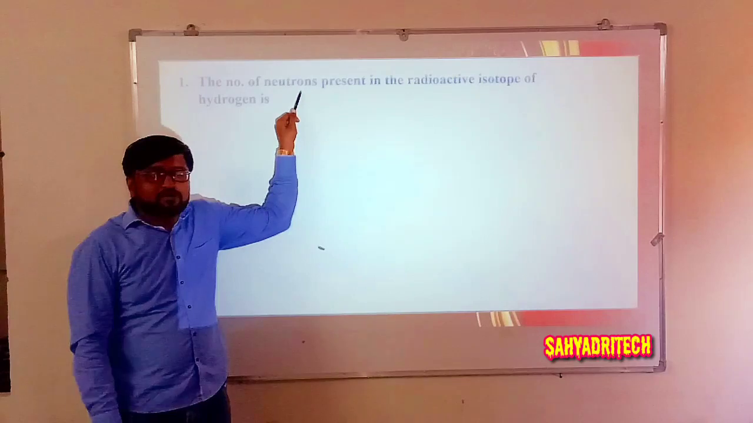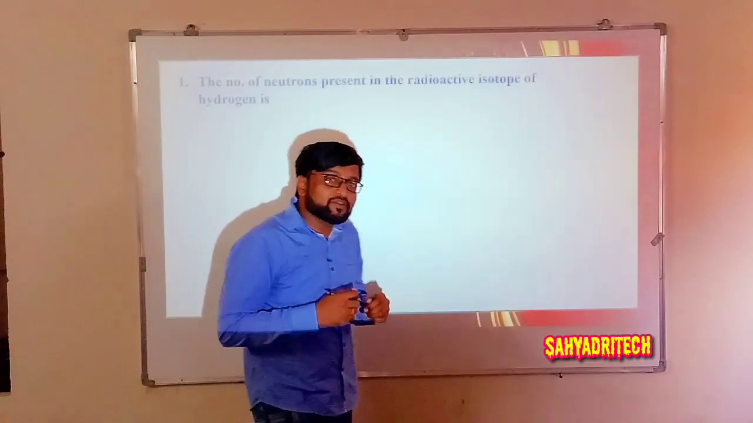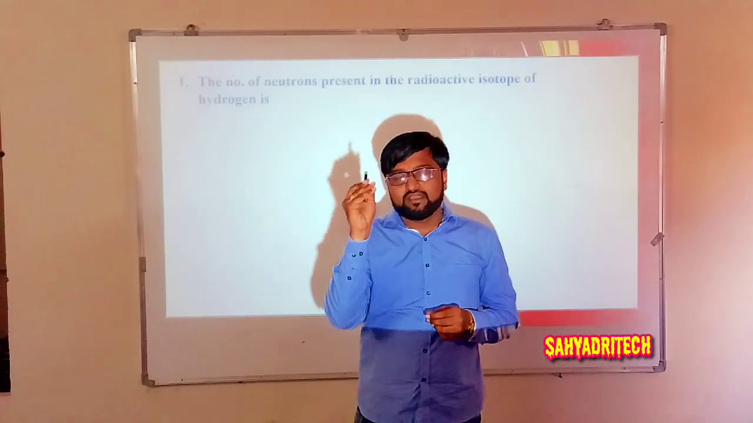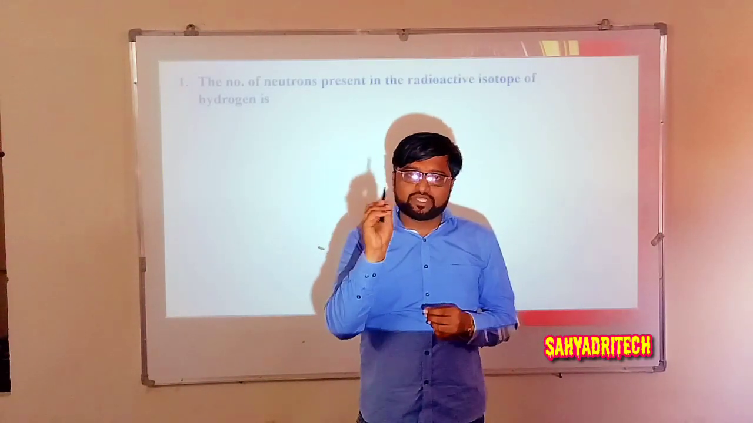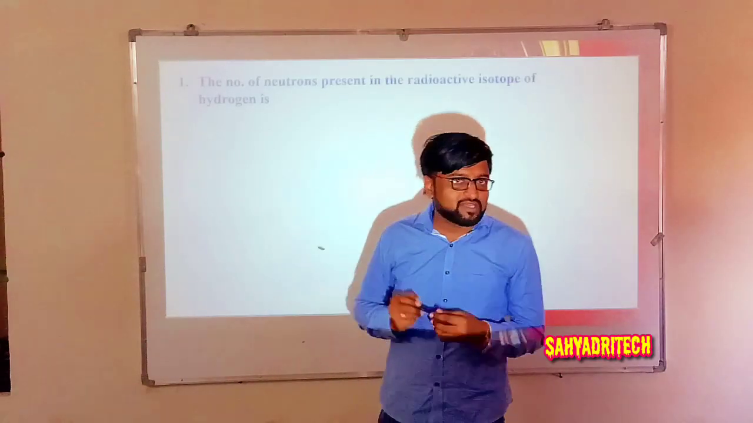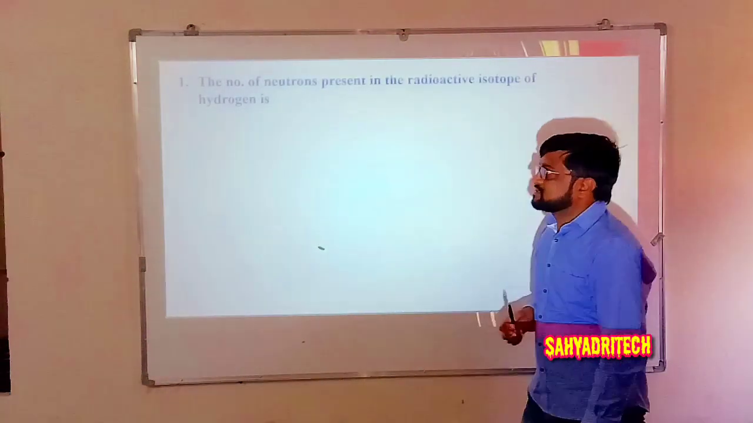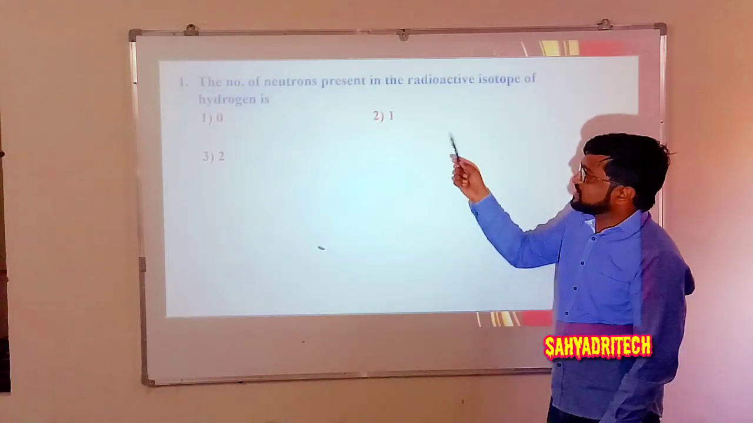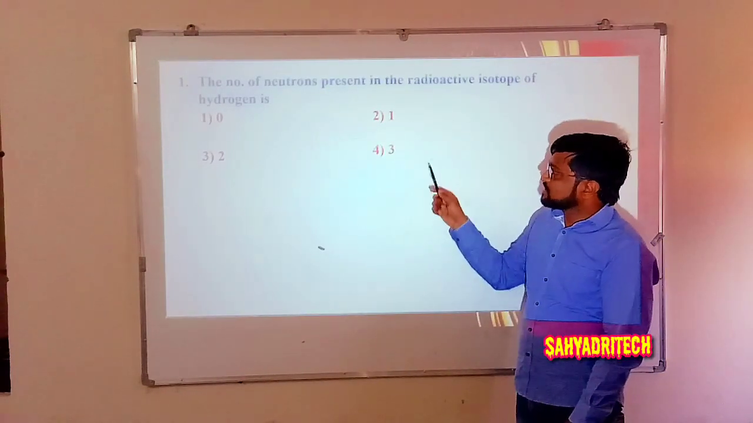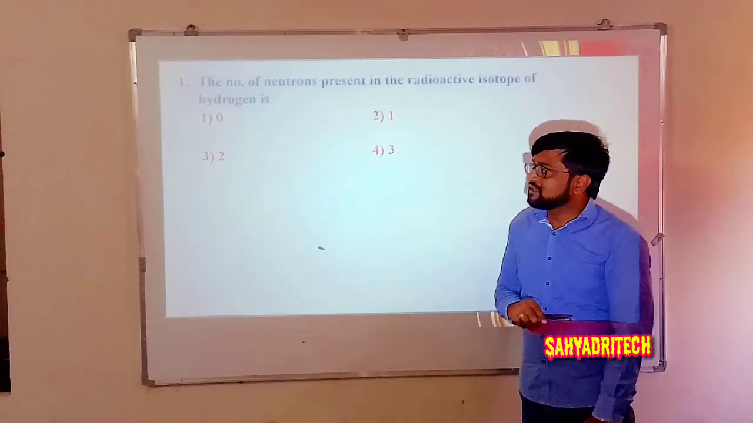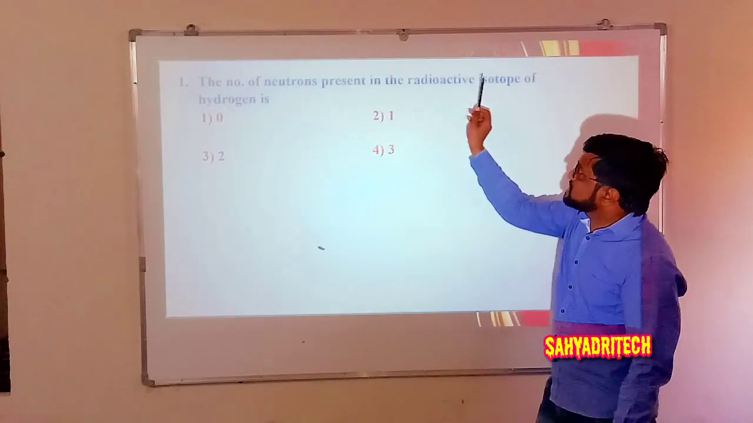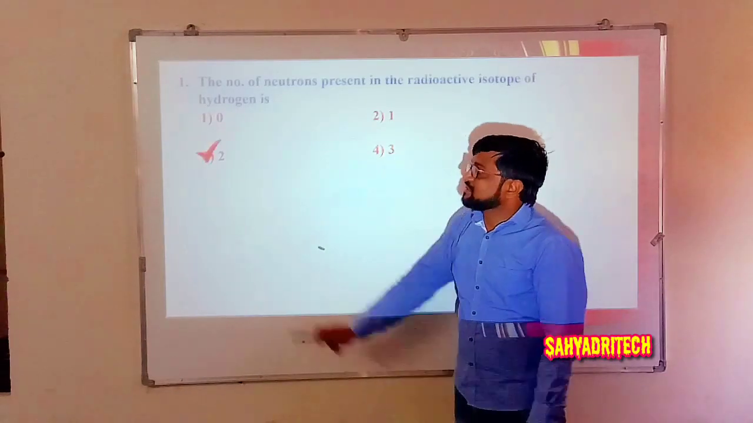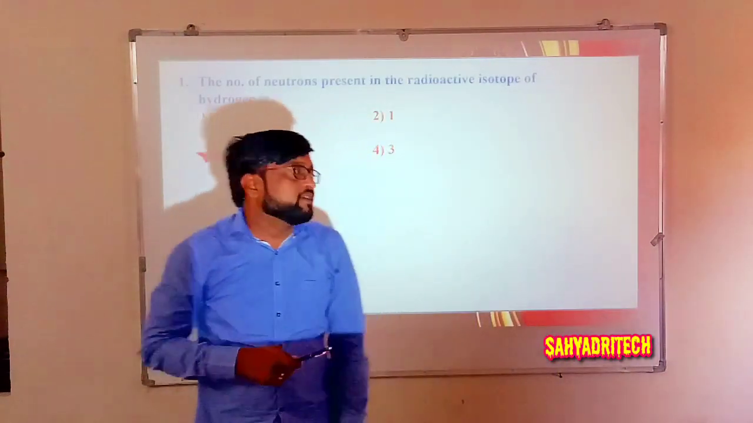So what is the question here? Number of neutrons. How do we get the value? Mass number minus atomic number. So mass number is 3. Okay. Atomic number is 1. So 3 minus 1. I hope you got the answer. What is it? 2 is the answer. Well, we look at the options. First option 0, second option is 1, third option is 2, and fourth option is 3. Well, what is the answer? The number of neutrons present in the radioactive isotope of hydrogen is 2.